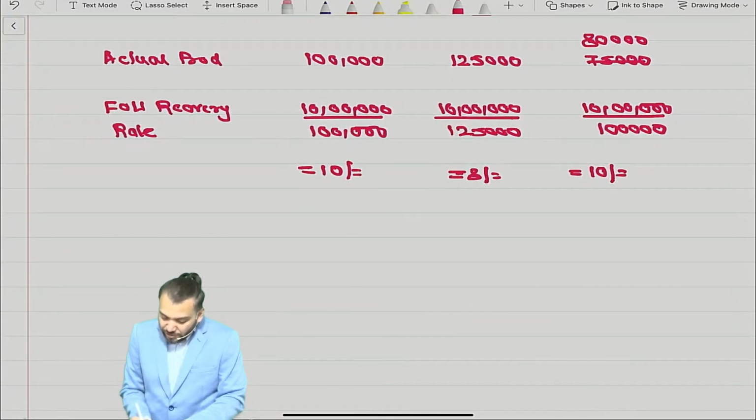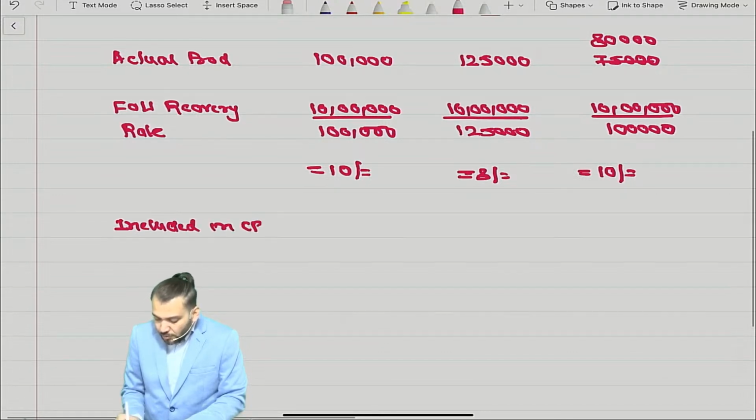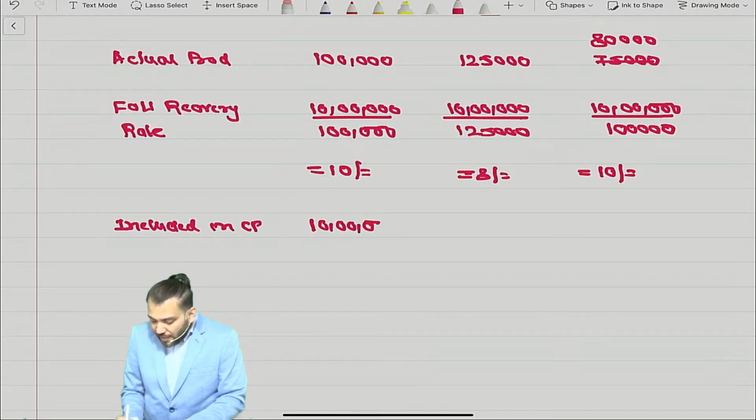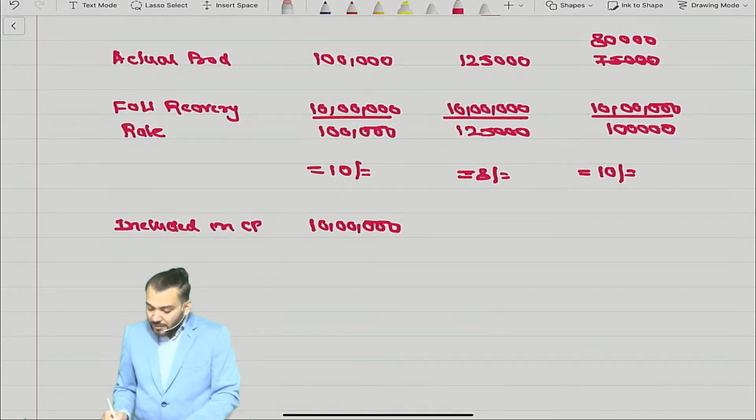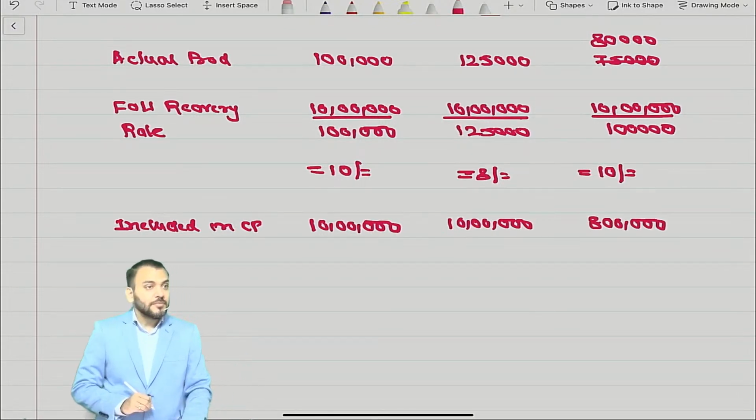Means just try to understand how much is included in cost price. So included in cost price will be 10 lakh. That is 1 lakh into 10. In this case also it will be 10 lakh because 1 lakh 25,000 into 8. But in this case it will be 8 lakh, 80,000 into 10.